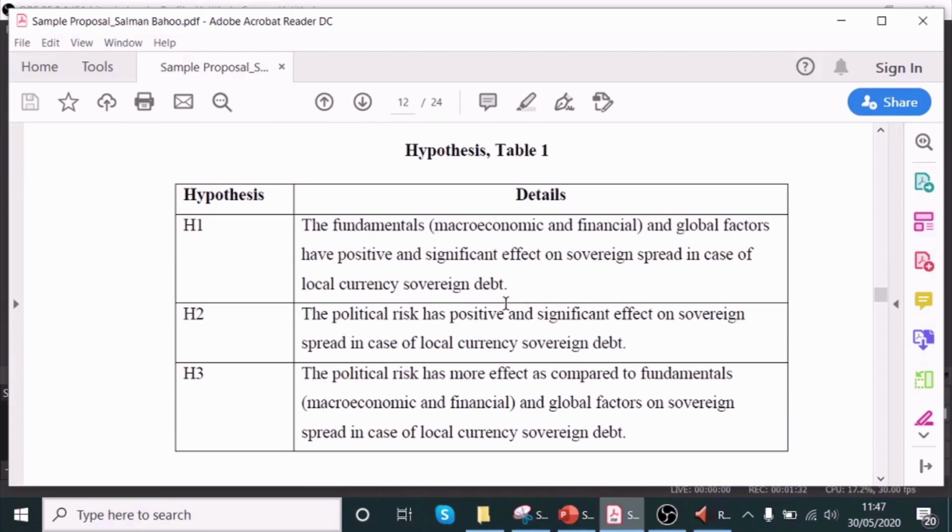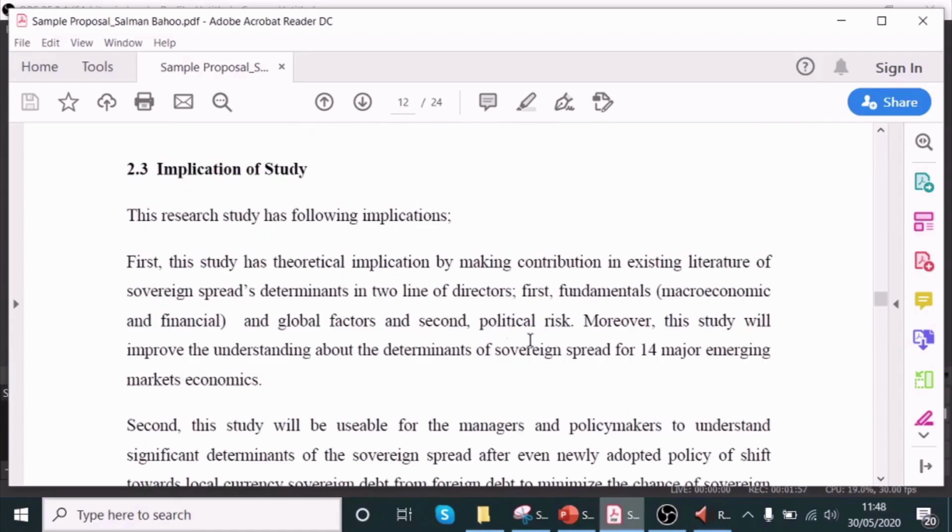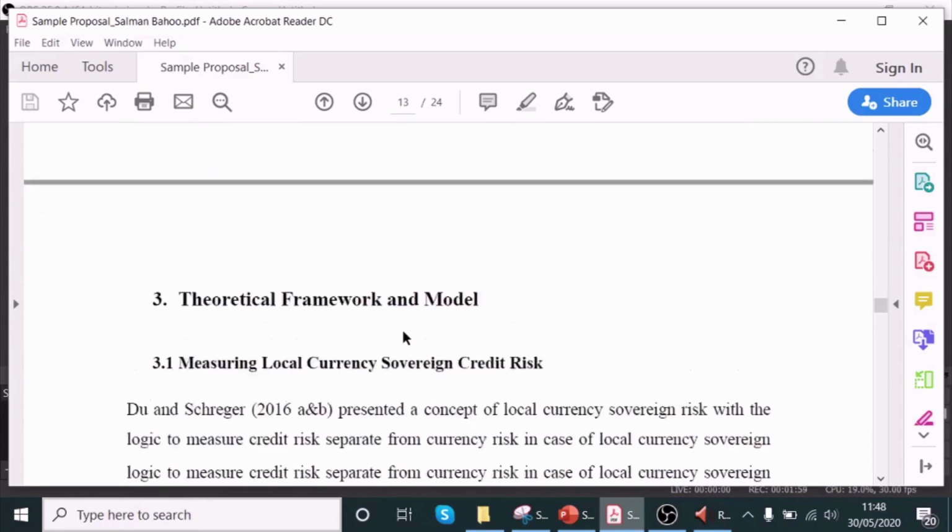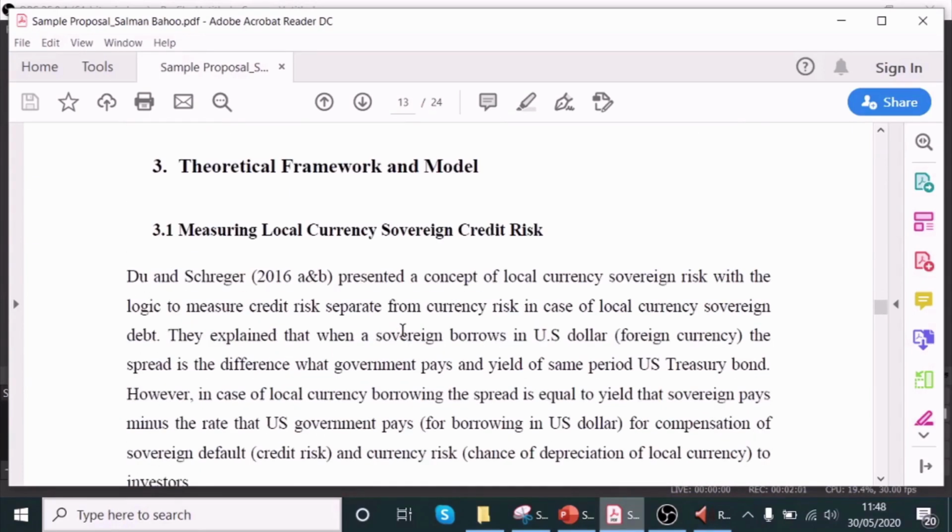So clearly mention your hypothesis in your research proposal based on your literature review, because the board has a number of applications and a number of candidates. So you should be very clear in the first few minutes after reviewing the proposal. They should understand: okay, this is the research question, this is the gap, this is the literature, this is the hypothesis. Now, I also mentioned the implications of my study here, and then the theoretical framework and model.